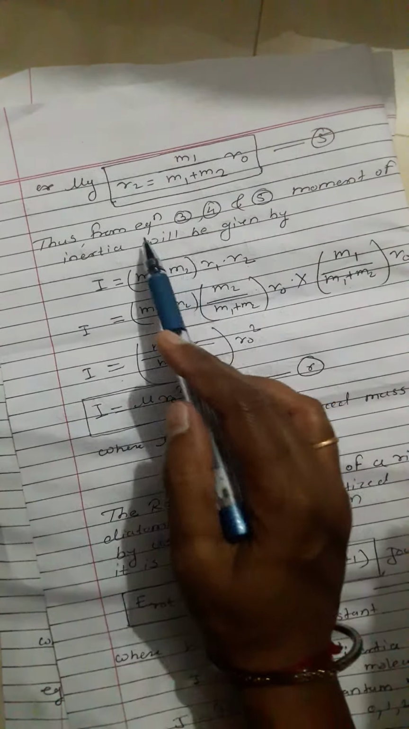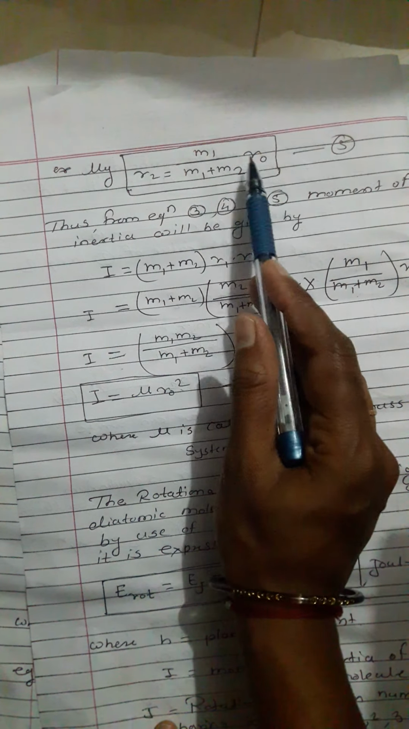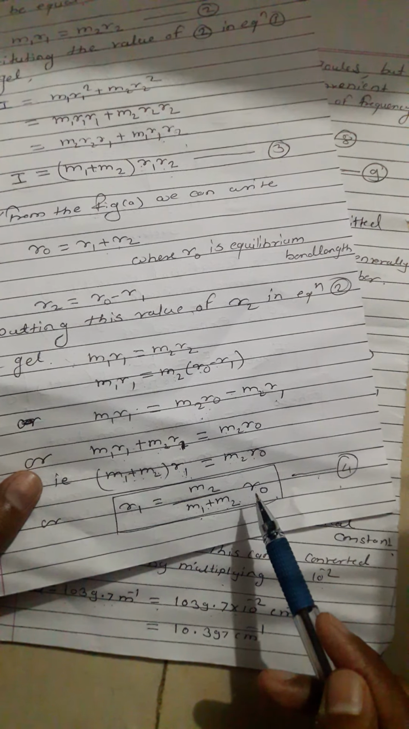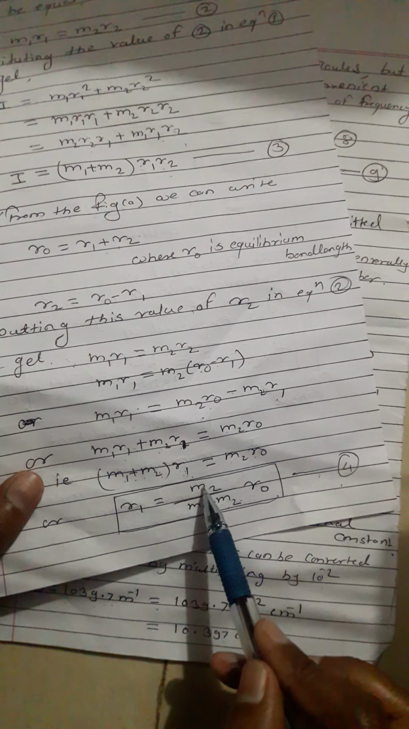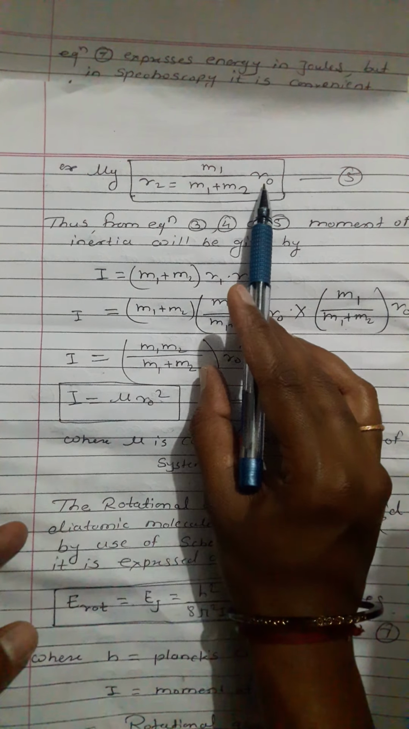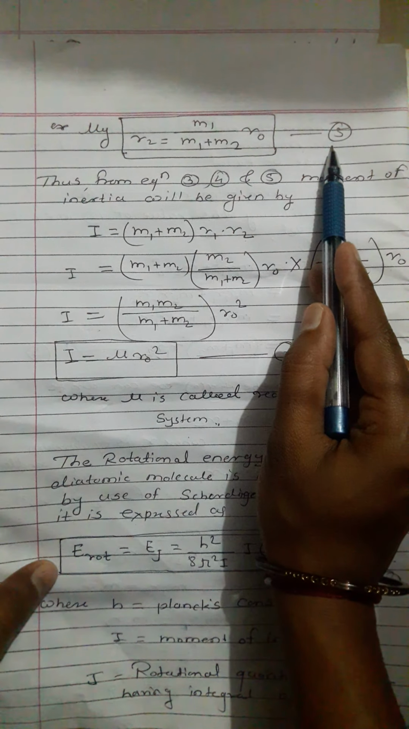Similarly, we can write the value of r2 is equal to m1 upon m1 plus m2 into r0. Here r1 is equal to m2 upon m1 plus m2 r0. Therefore, r2 is equal to m1 upon m1 plus m2 into r0. Similarly, this equation number is 5.